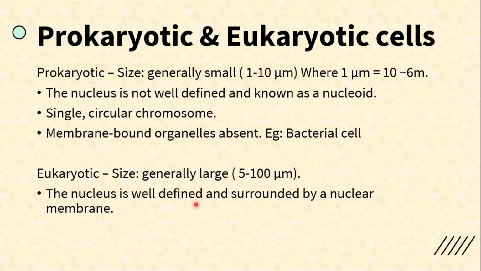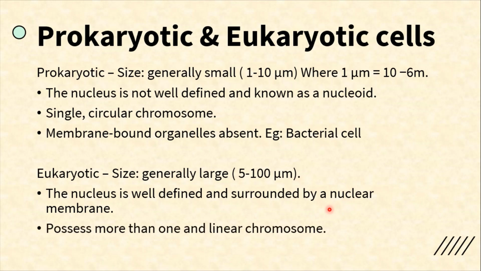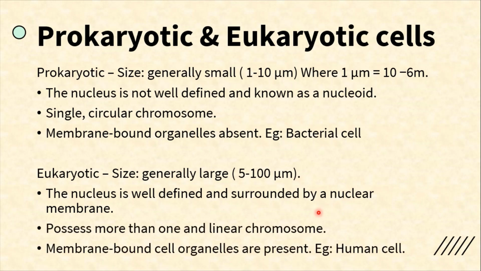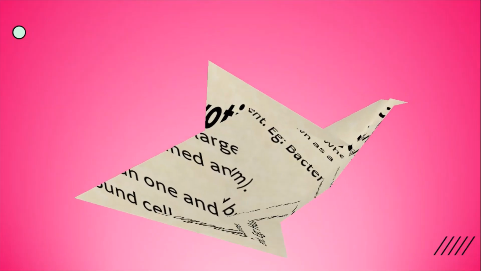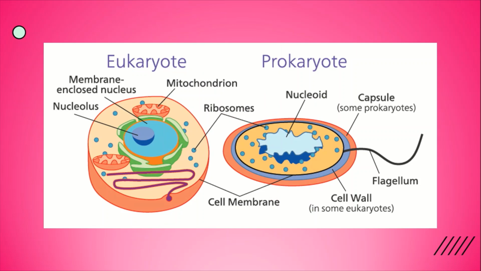The nucleus is well defined and surrounded by a nuclear membrane. Possesses more than one linear chromosome. Membrane-bound cell organelles are present, for example human cell. This is a nice diagram of eukaryote and prokaryote. Just carefully watch it or see it. Observe.